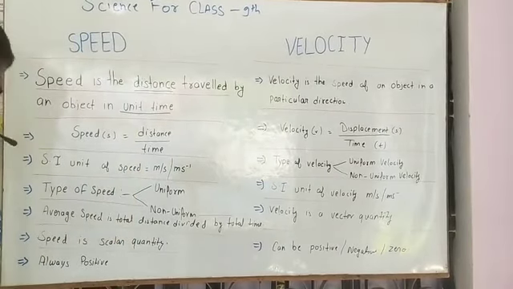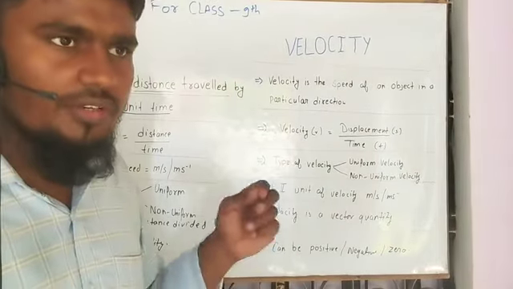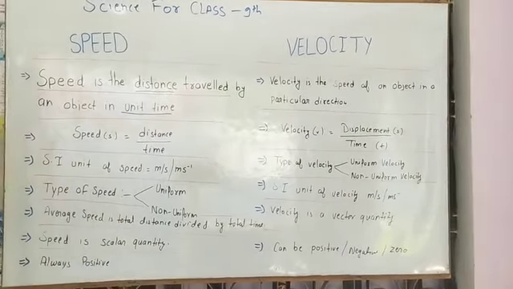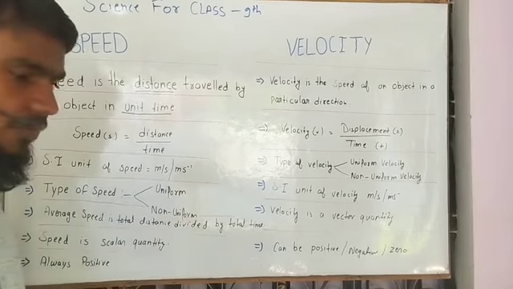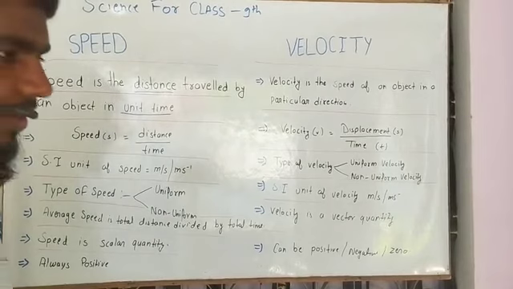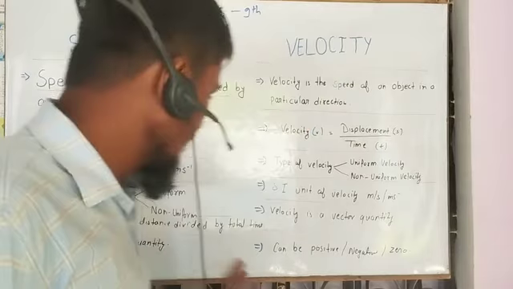Types of speed. Speed is of two types because motion is of two types. If motion does not exist, speed does not exist. So speed exists only with motion. Uniform speed and non-uniform speed. Uniform speed: what is the meaning of uniform speed? If an object travels equal distances in equal intervals of time, that is called uniform speed.